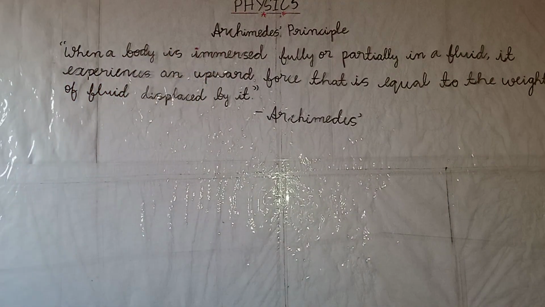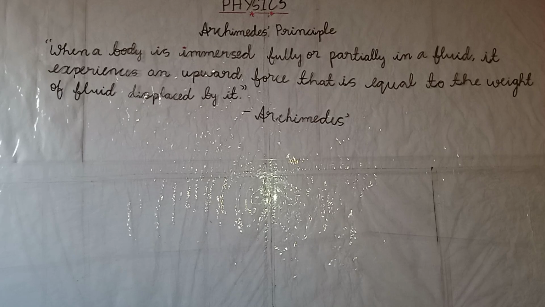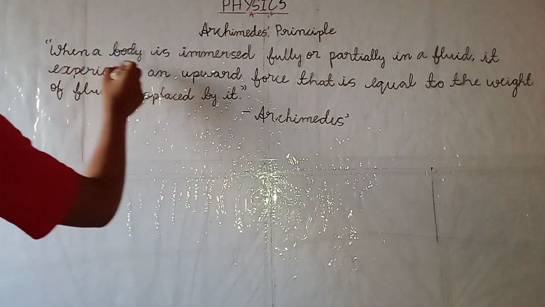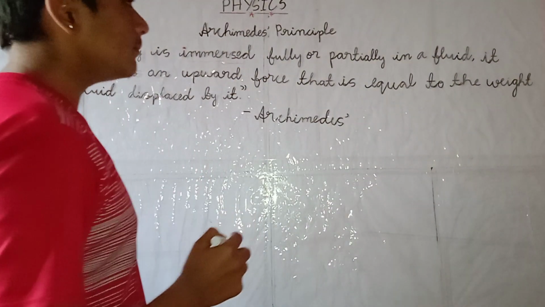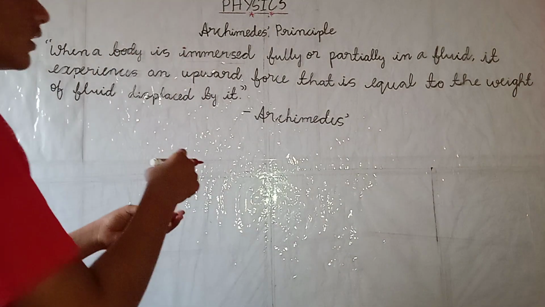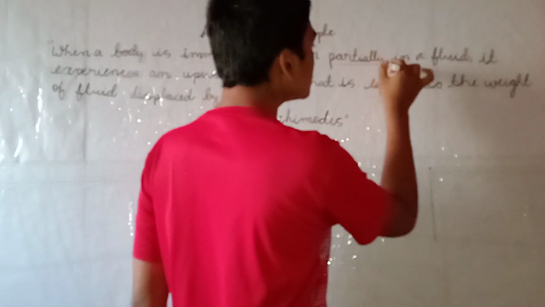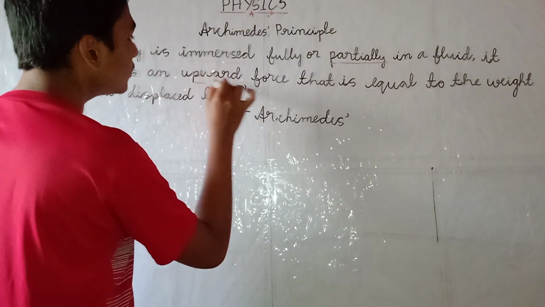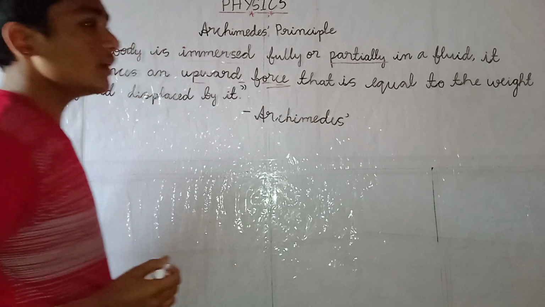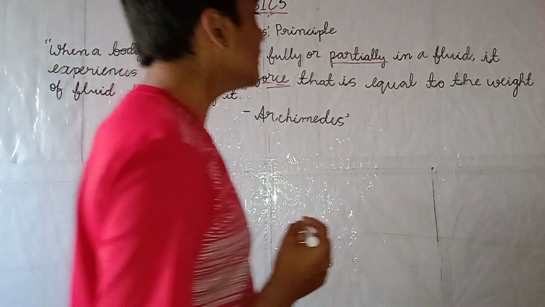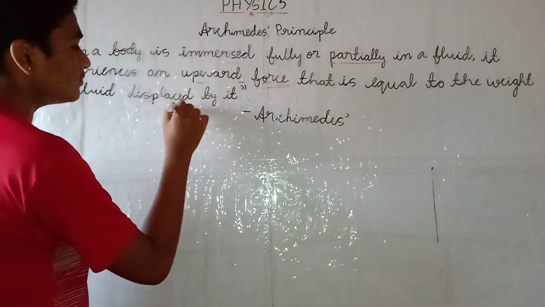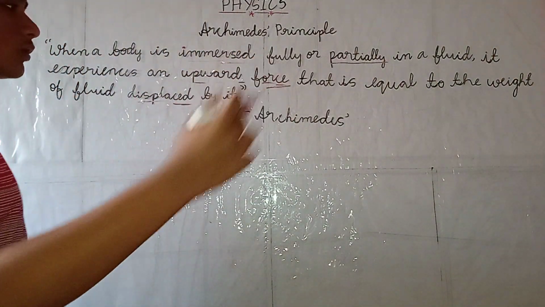Let me explain this in simple words. First, let me explain some of the terms we are going to look at in this principle. First of all, immersed. What do you mean by immersed? Immersed means dipping, and partially means not fully. And next, upward force. Upward force means buoyancy. In the previous video, I have given a detailed explanation; you can go and check there. And next, displaced. Displaced means expelled or thrown out.